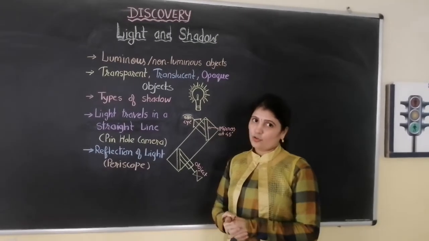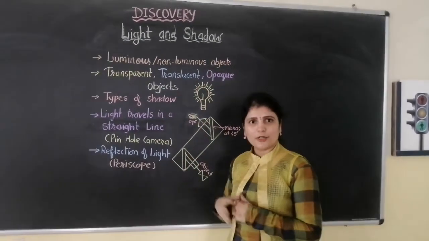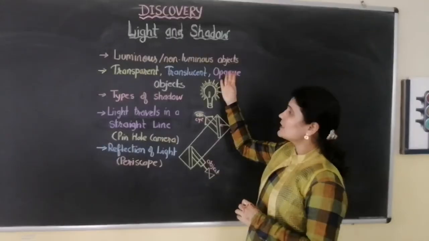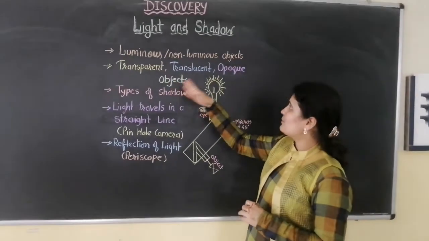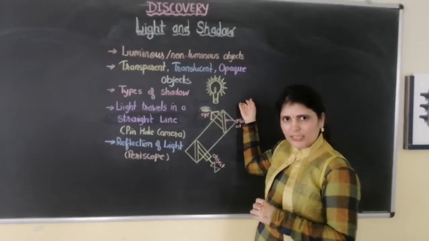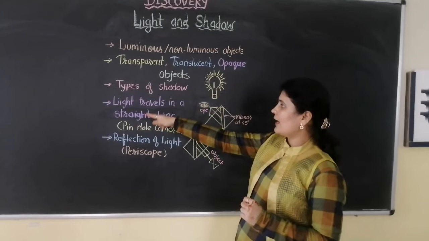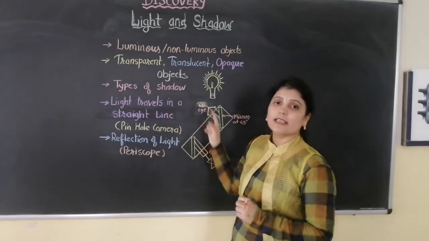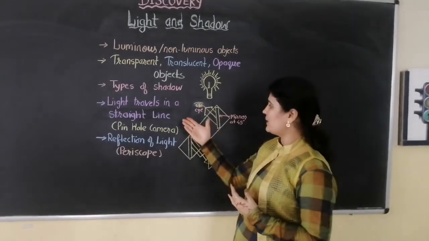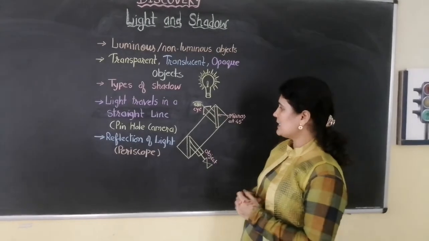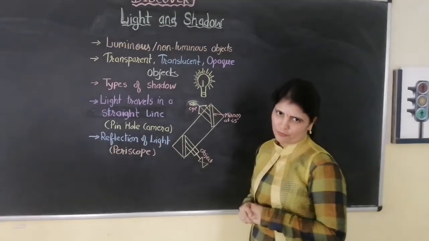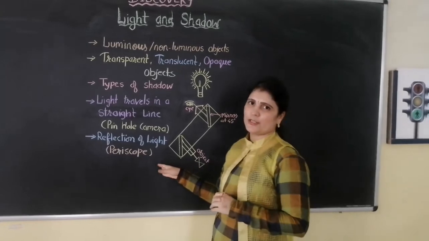So today in the light topic we discussed all these important points. We discussed luminous and non-luminous objects, transparent, translucent and opaque objects. We discussed shadow and types of shadow. Then again we discussed that light travels in a straight line, and the best example is the pinhole camera. And lastly we discussed reflection of light, and the example was the periscope.